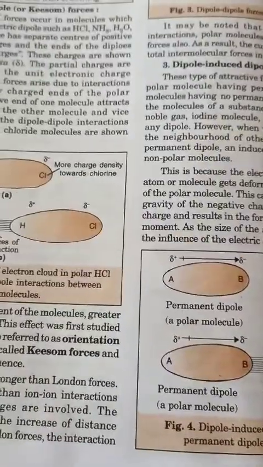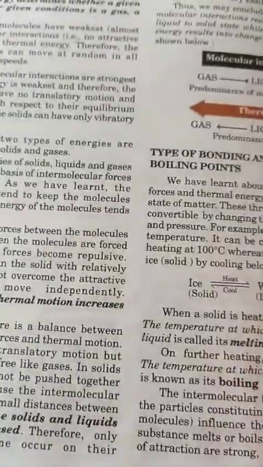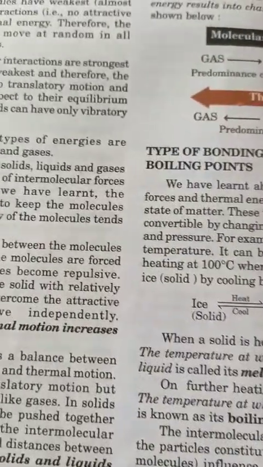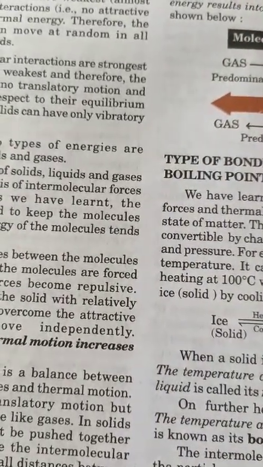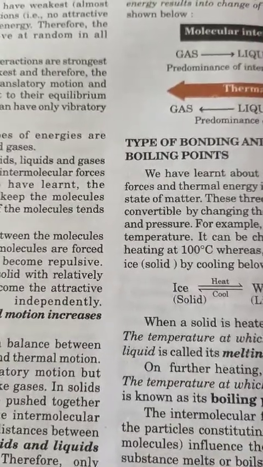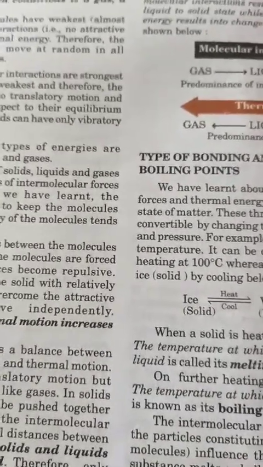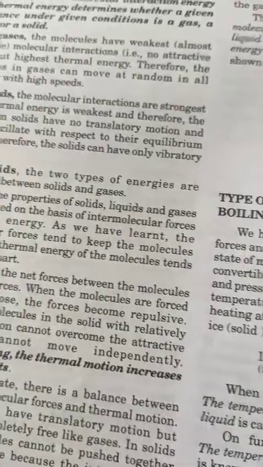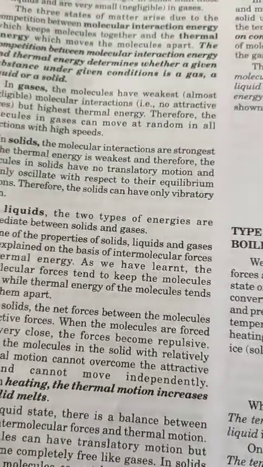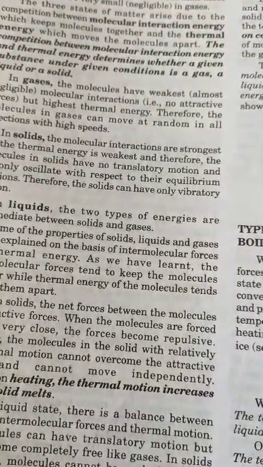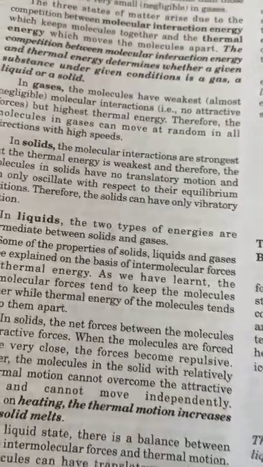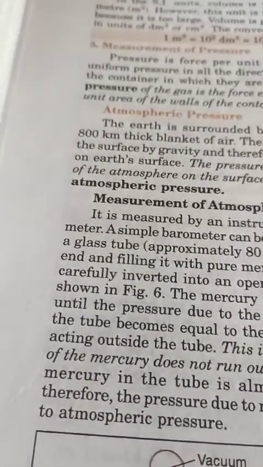Fine. After this, all the explanation of this one only. Let's talk about the next thing in your syllabus: physical and chemical process.